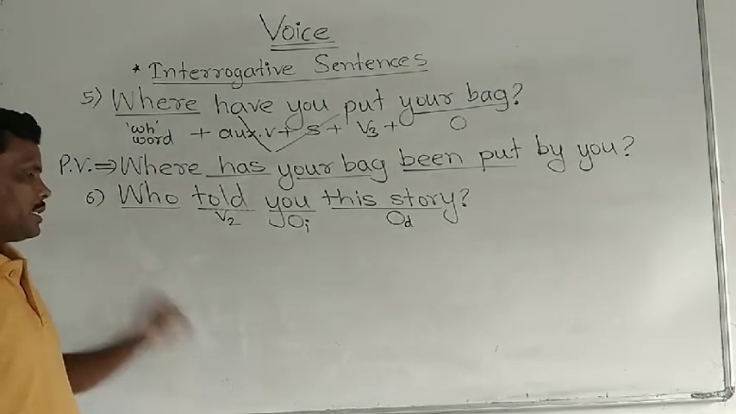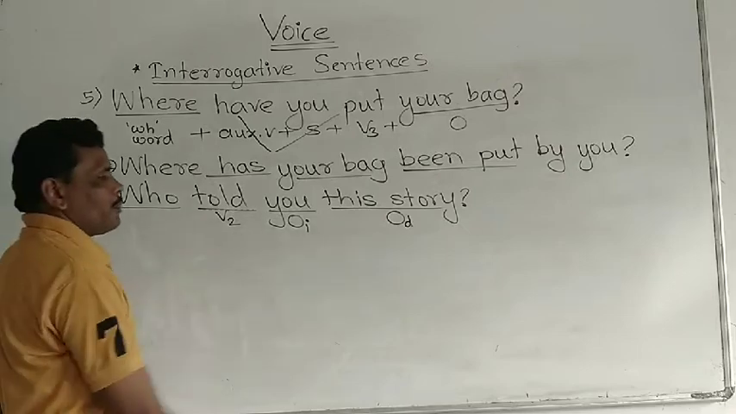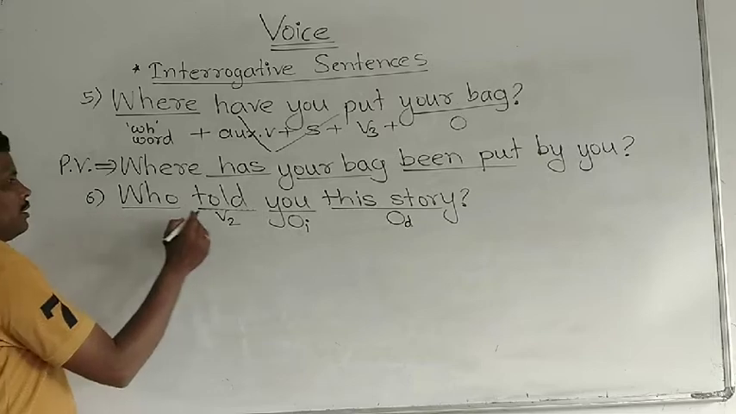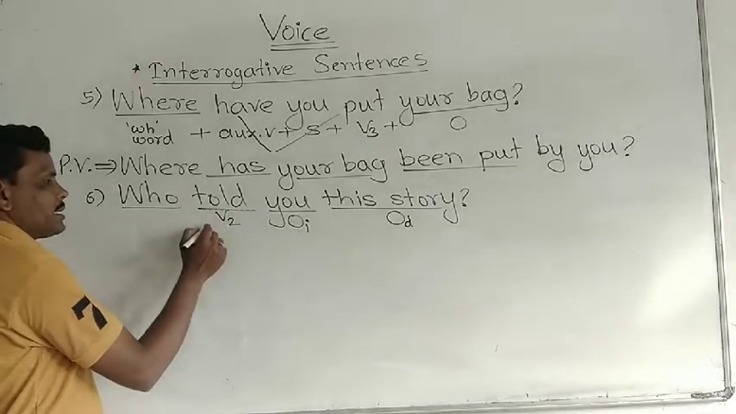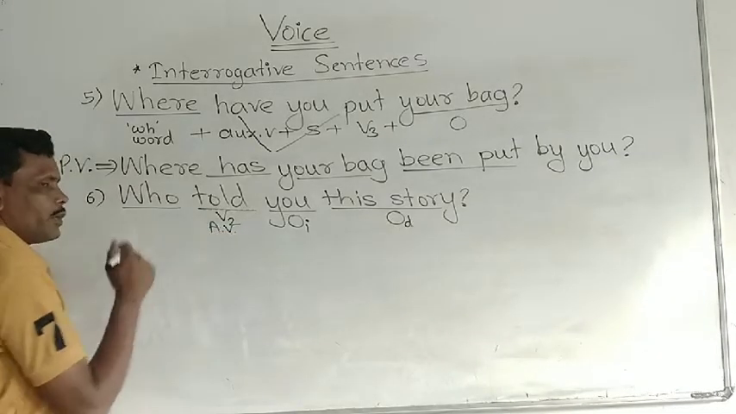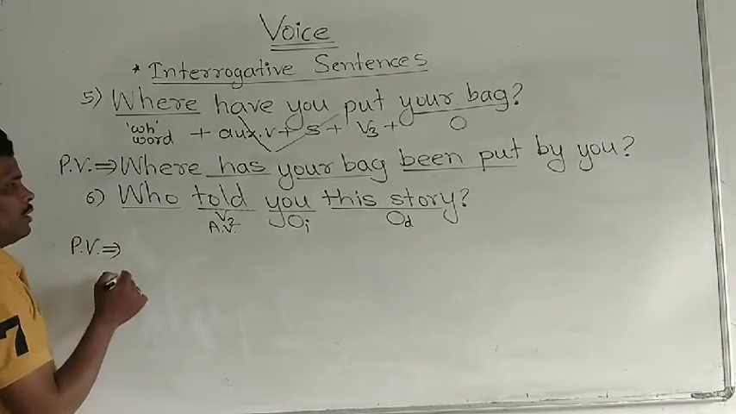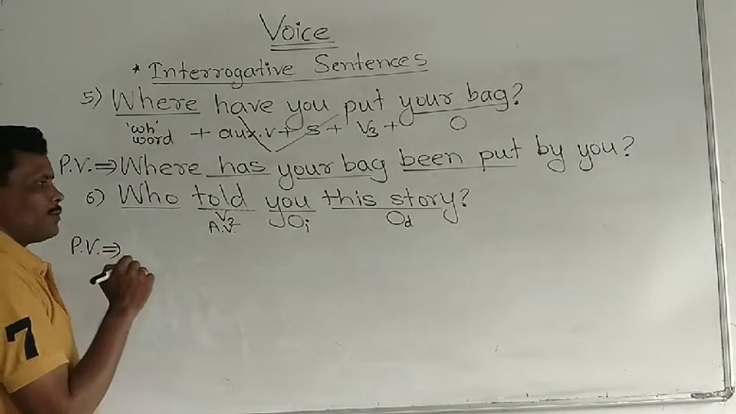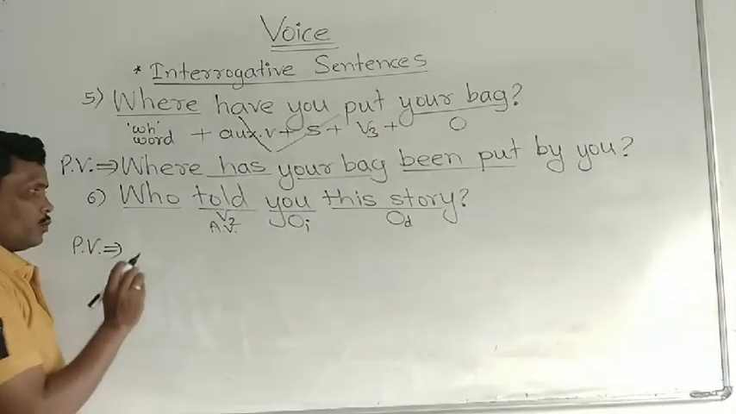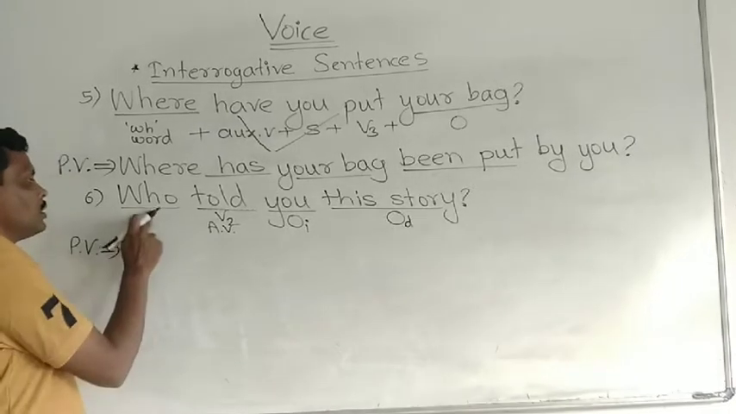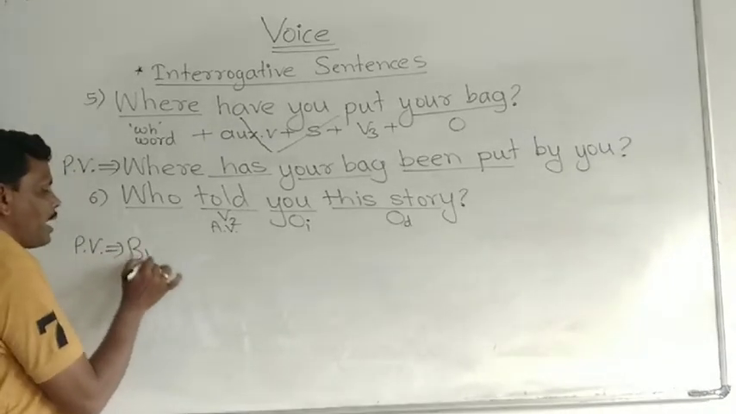Correct? Okay, see here. Two objects are provided. Now we have to change. Verb second is there. This is the active form of the verb. Okay, we have to change it into passive form, passive voice. To change into passive voice, at first what should we do? There is the beginning with who, right? So this who changes into by whom